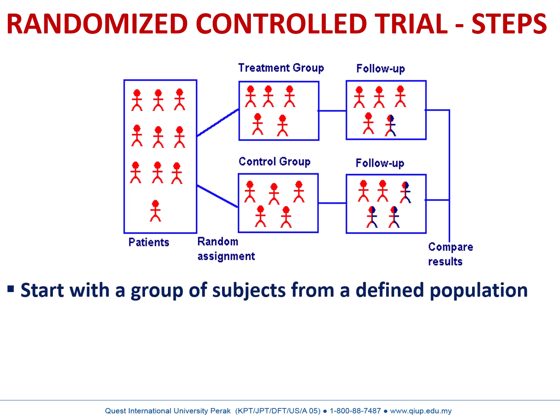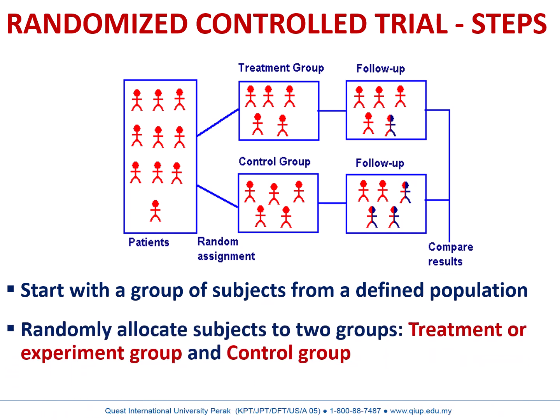Now we can see. Start with a group of subjects from a defined population. Randomly allocate subjects into two groups, treatment group or control group. Treatment group is otherwise known as experimental group, and the control group is otherwise known as comparison group.